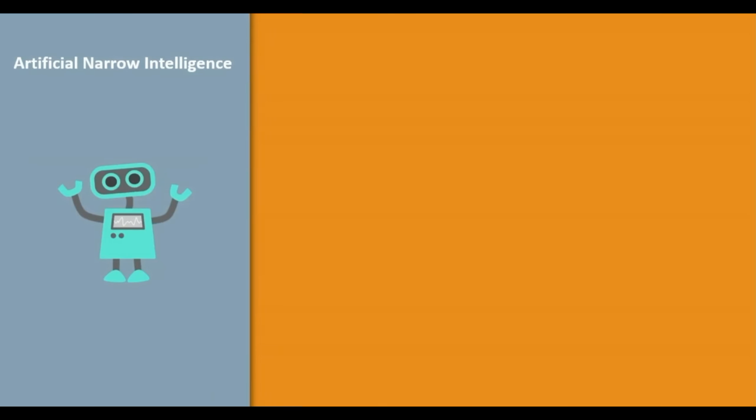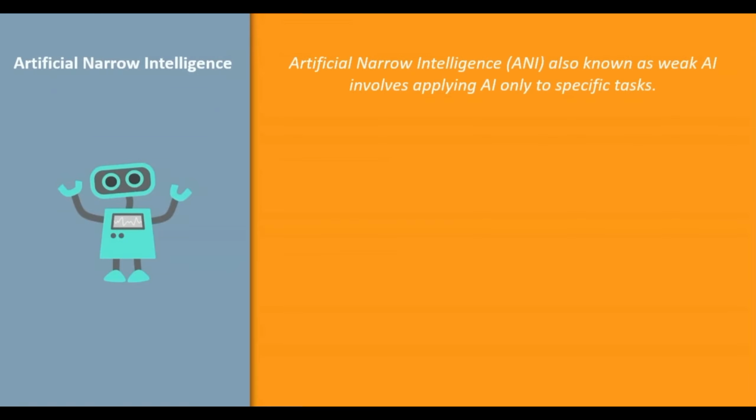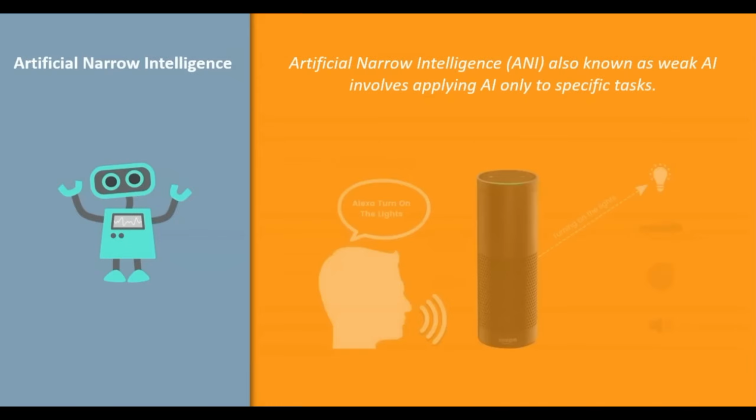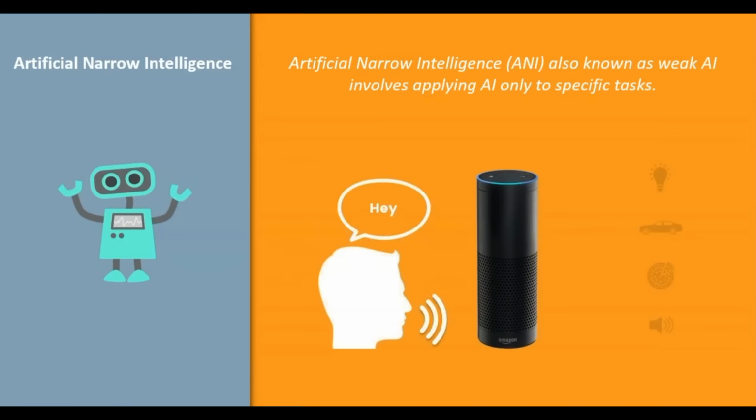Artificial narrow intelligence, which is also known as weak AI, involves applying artificial intelligence only to specific tasks. So many currently existing systems that claim to use artificial intelligence are actually operating as weak AI focused on a narrowly defined specific problem. Let me give you an example of artificial narrow intelligence.